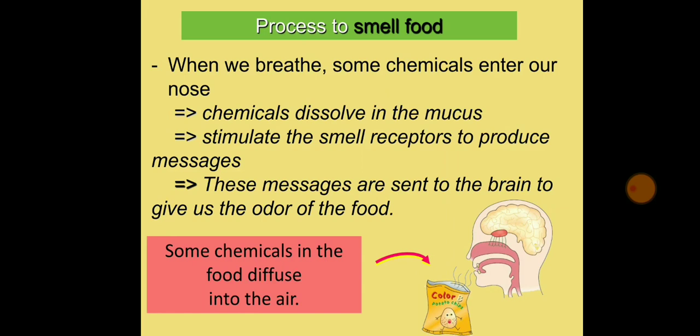Impulses are produced and stimulated, and then these messages are sent to the brain to identify the food. You must have sensed that smell sometime in the past, so automatically it will come to your brain. You have not seen the food, but you will still get an idea that somebody is preparing this food. So these messages are sent to the brain and you automatically identify the food.